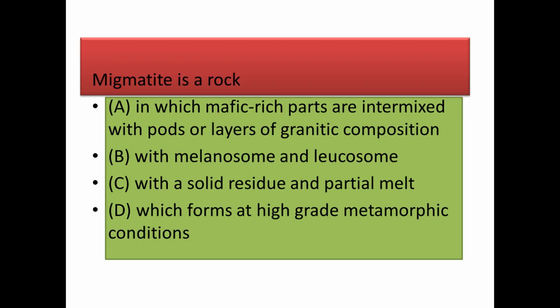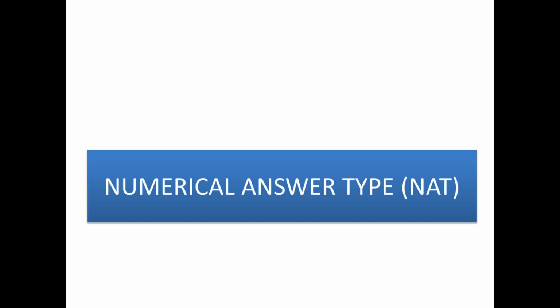Next question, migmatite is a rock in which mafic parts are intermixed with pods or layers of granitic composition, with melanosome and leucosome, with a solid residue and a partial melt, and which forms at higher grade metamorphic conditions. All these conditions are the features of a migmatite rock. So the answer is A, B, C, D, all of these. Okay. Now with this we have completed the MSQ part. Next and the last part we have is the numerical questions.